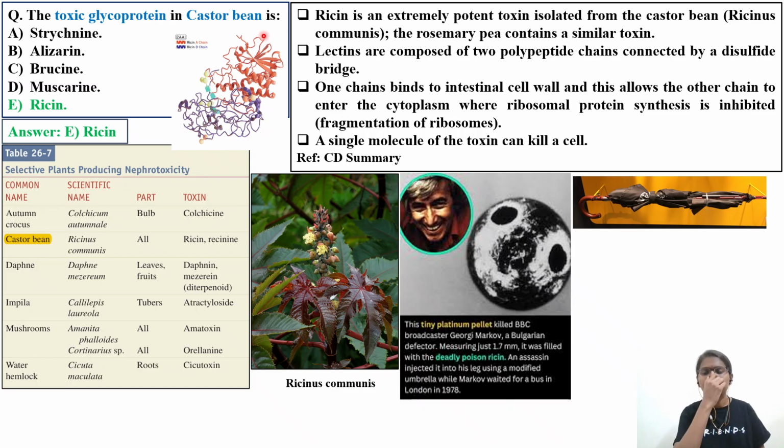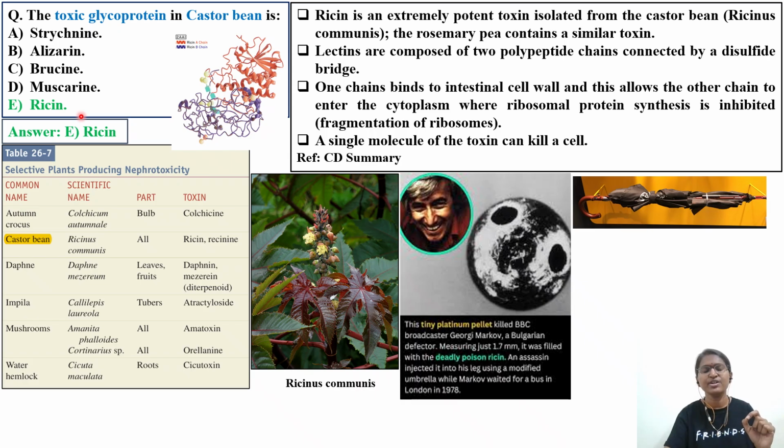If you look into the ABT brochure, plant toxins are also an important topic in the DABT syllabus. So one question with respect to castor bean is there. With this question we'll try to read the various concepts with respect to ricin, the glycoprotein. Option A is strychnine, option B is alizarin, option C is brucine, option D is muscarine, and option E is ricin. The right answer is ricin.